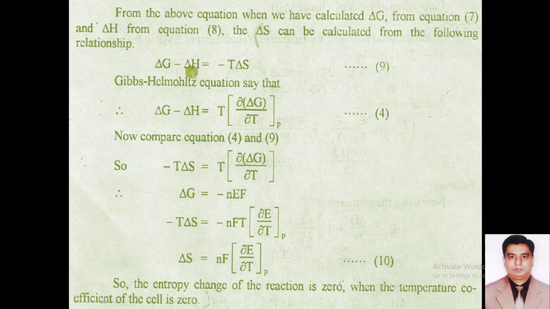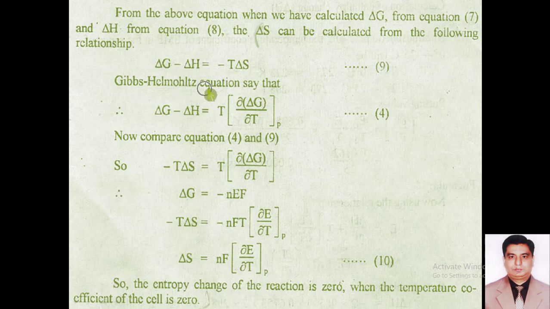Del G minus del H is equal to minus T del S. This is the Gibbs-Helmholtz equation.